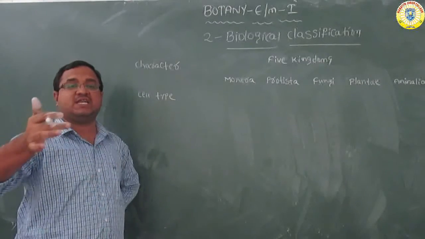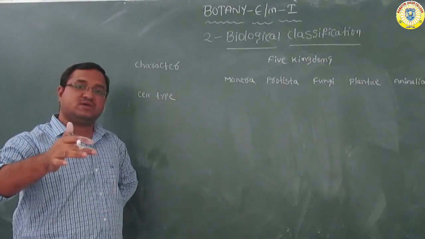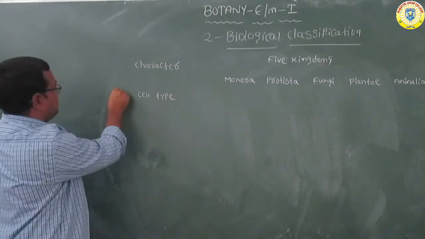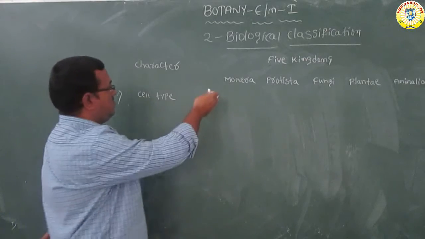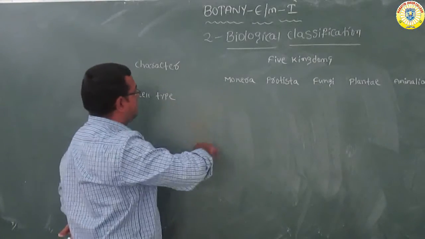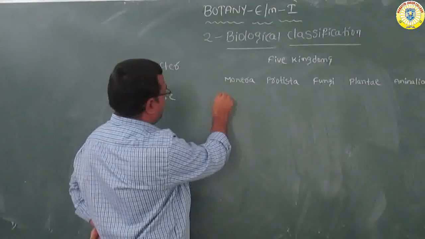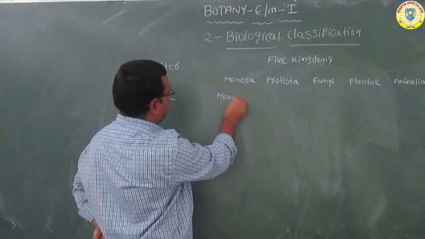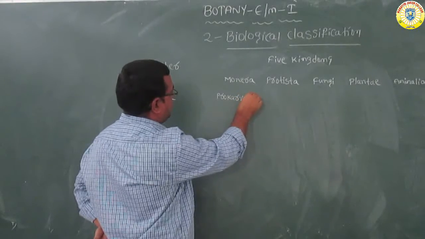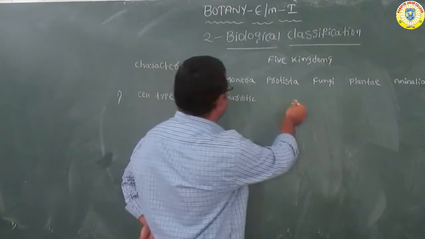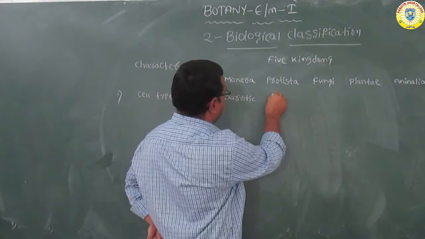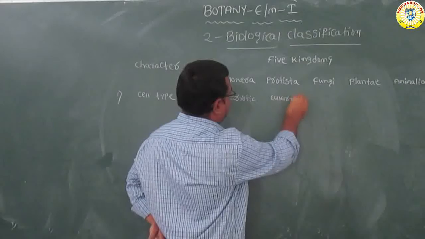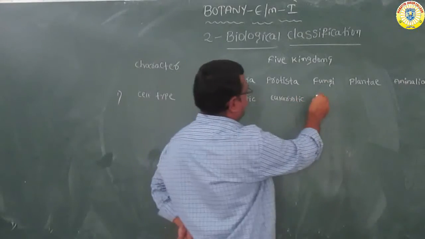The cell which does not contain nucleus, that is called prokaryotic. So if you take the first character, cell type, we can see in the Monera, the type of the cell is prokaryotic, whereas in the Protista, it is eukaryotic, and in the Fungi also the same, eukaryotic.